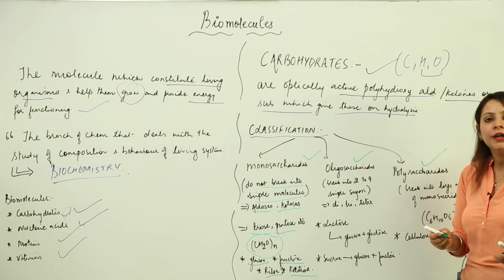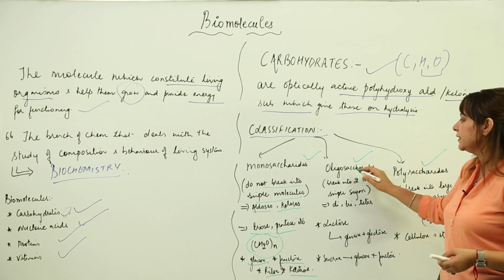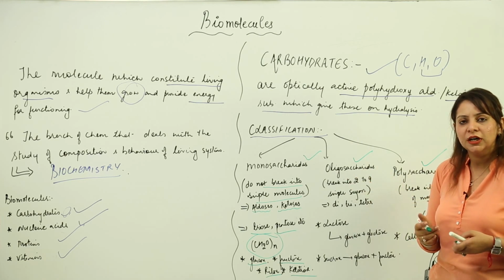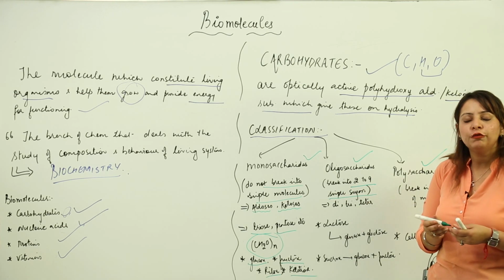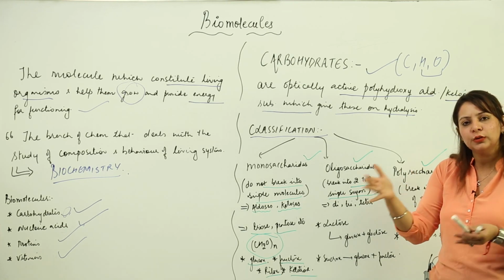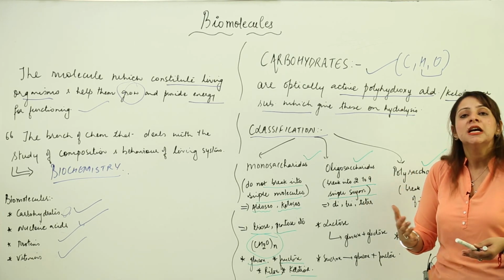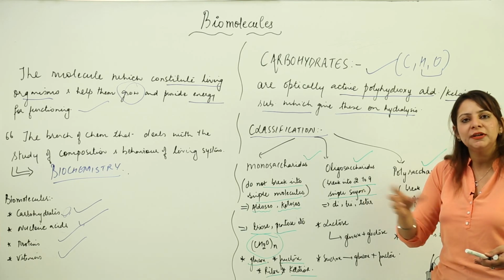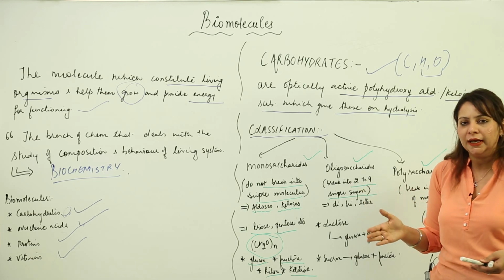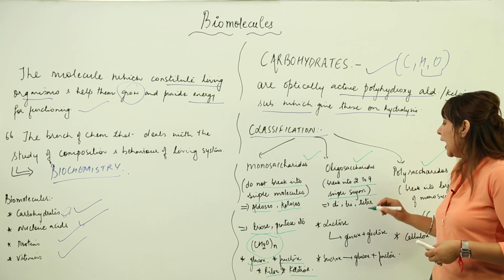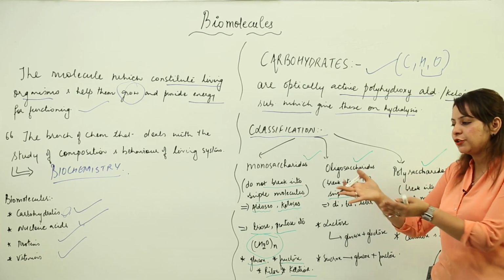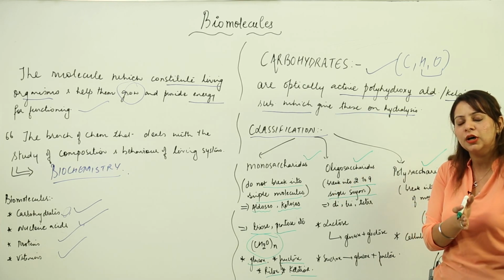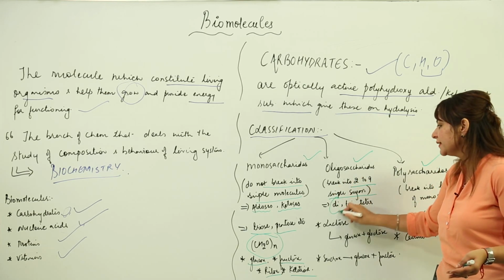The second category is oligosaccharides, which are complex sugars. They are formed of 2 to 9 simple sugars, and when hydrolyzed they break up into 2 to 9 monosaccharides. If a sugar is made up of two monosaccharides, it is called a disaccharide.